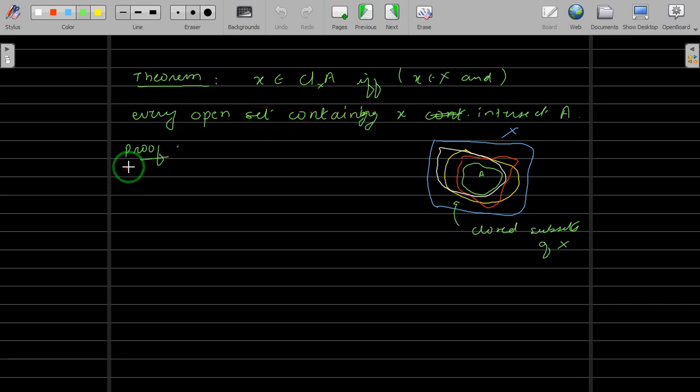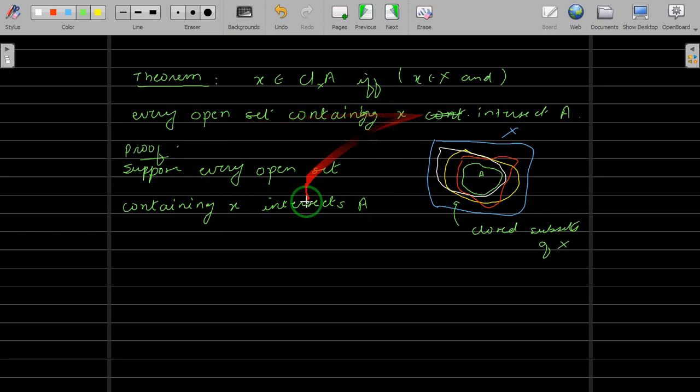So suppose every open set containing x intersects A. Let us assume this. Any open set you take will intersect A. Now you have to show that x belongs to the closure of A.